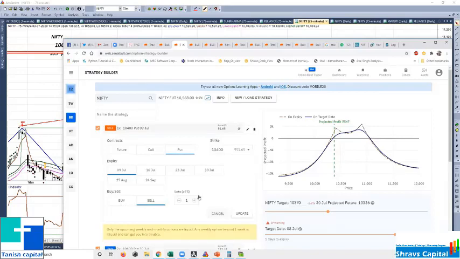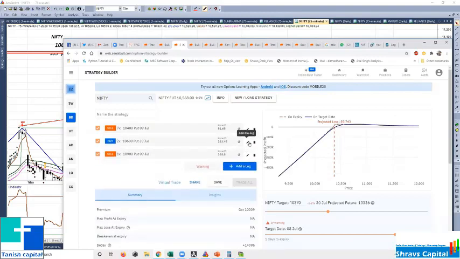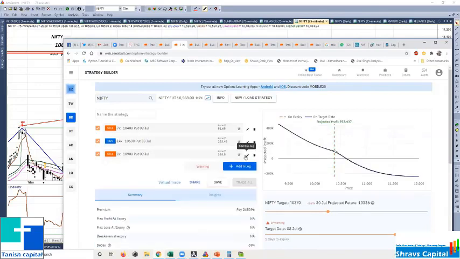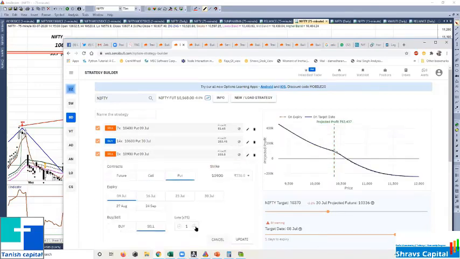If this one is favoring you, then you can go for six sets. Same one, 6 sets. So 6 means here 12 lots you need to keep. 14. So to make it delta neutral, you need to. So initially, don't go for multiple. Just work it out and see.